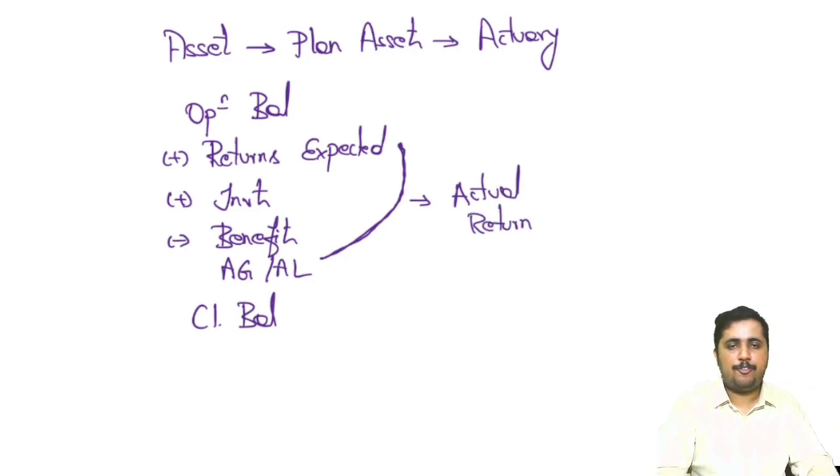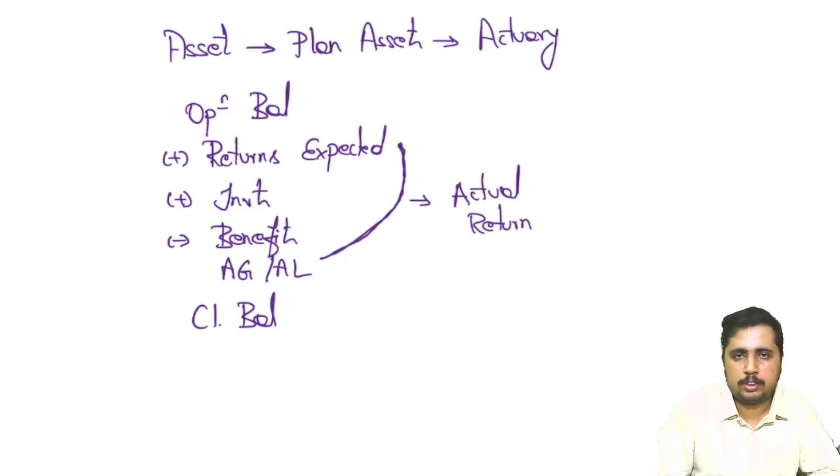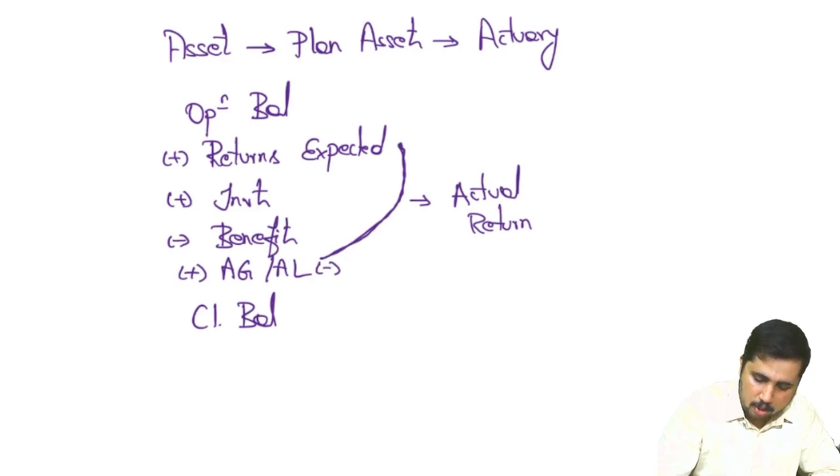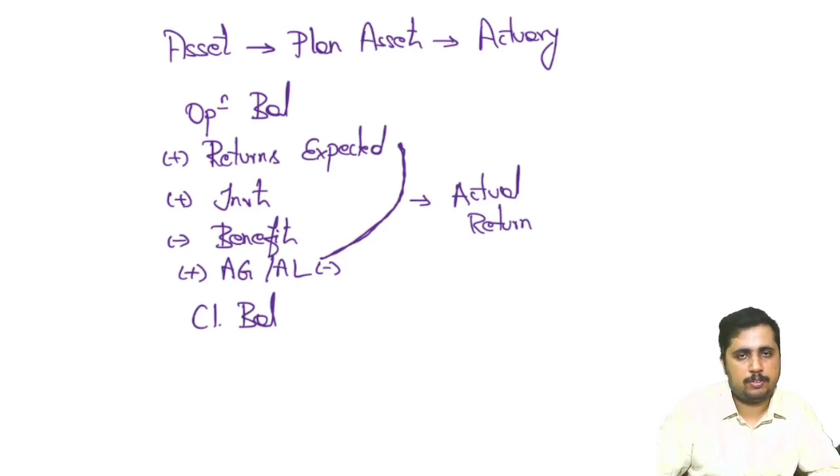You expected 15,000 return, but there is an actuarial loss of 5,000, then automatically there is less return to my fund, 10,000 you can call. But I'm not saying this is 100% correct, because if the estimation changes, at that time also actuarial gain or loss will arise. So since it is an asset, actuarial gain I will add, actuarial loss I will deduct. If there is an actuarial gain, the asset value will increase. If there is an actuarial loss, the asset value will reduce.